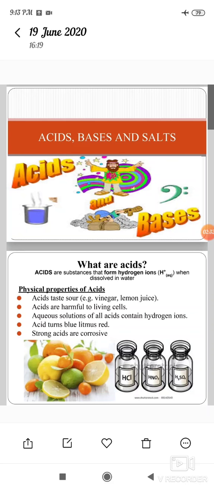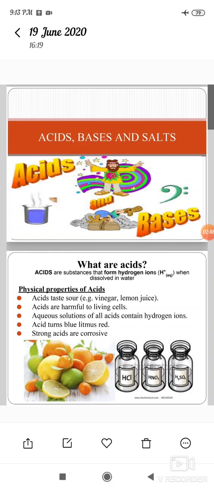When you put a drop of acid on blue litmus paper, the blue litmus paper changes to red.